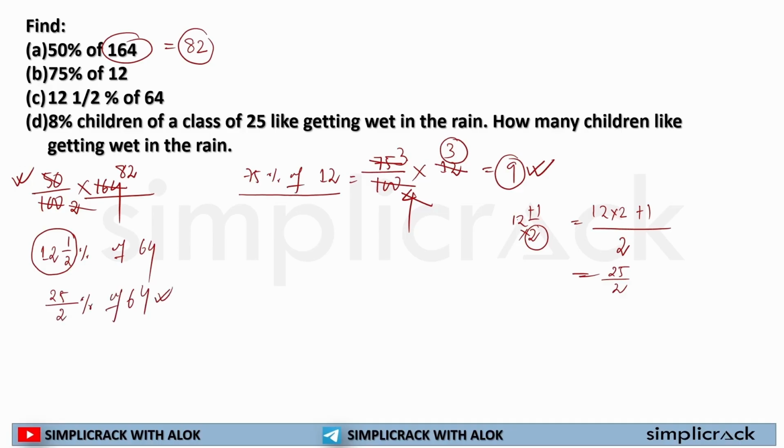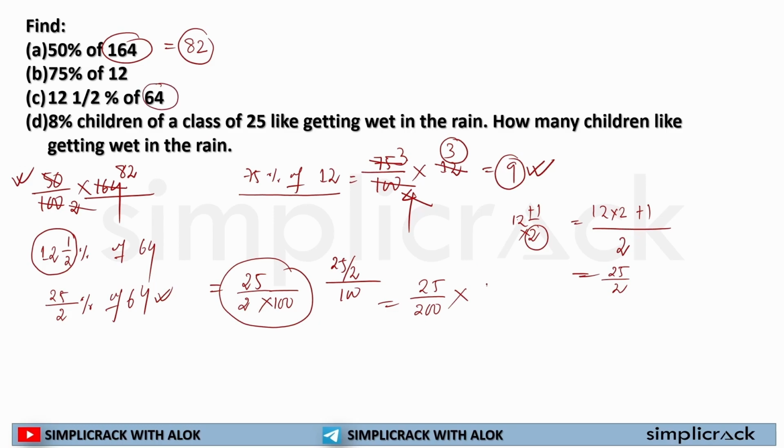Yes, definitely. Now it is easy for me. So 25 by 2% of 64. I can write 25 by 2, and in the denominator I have to multiply by 100, because it is always x by 100, or I can write it as 25 by 2 by 100. So my new denominator is 2 into 100, which is 200, multiplied by my given number, that is 64. Now if I solve it, I will get my answer.